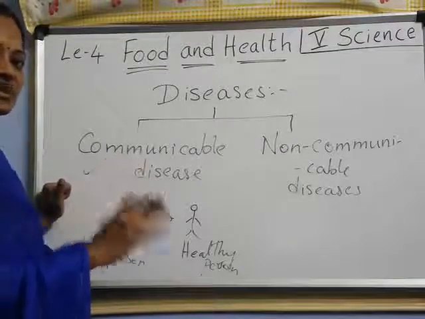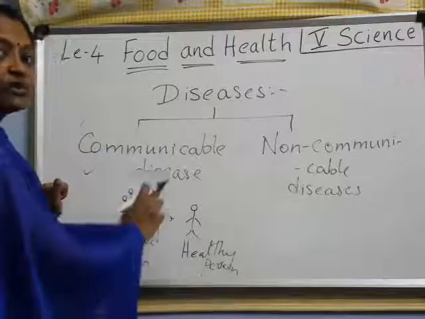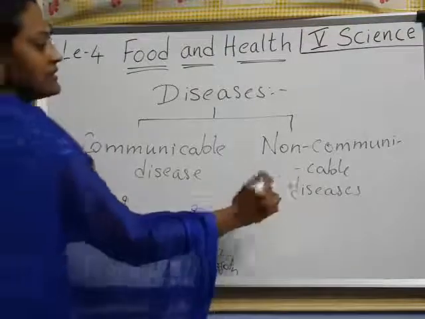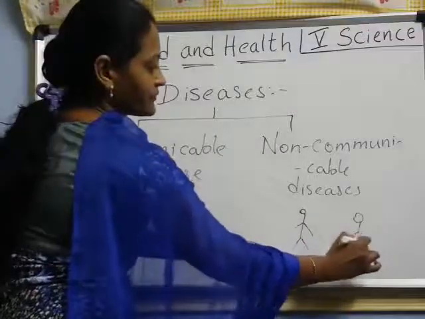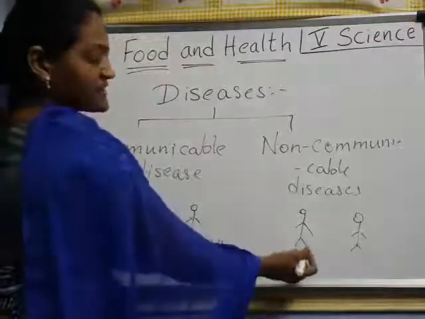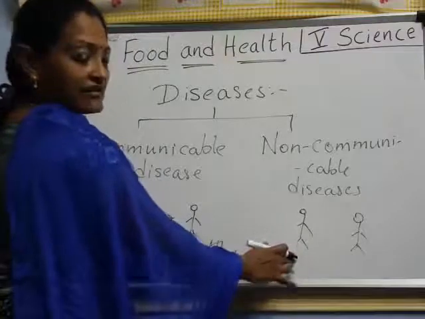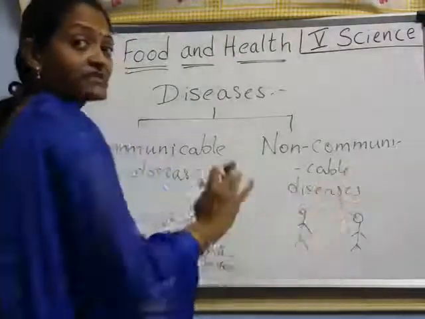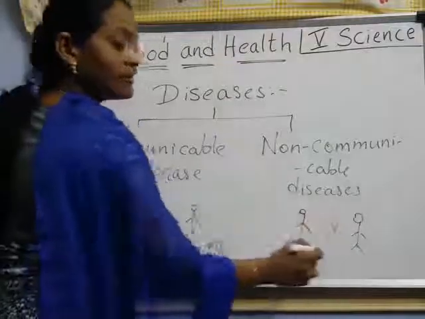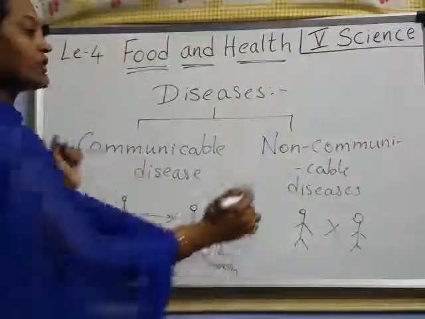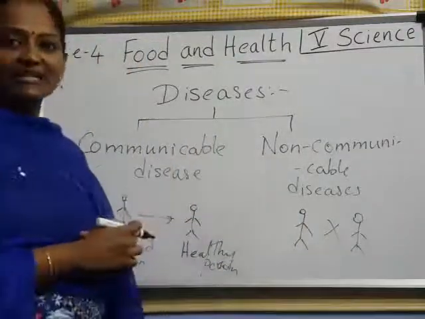The disease is transferred from one person to another person. Understood? Here, non-communicable disease. Two persons are there here also. Okay, the person is having a disease. This person does not transfer the disease to the other person at all. It means the disease is not transferred, so we call it a non-communicable disease.